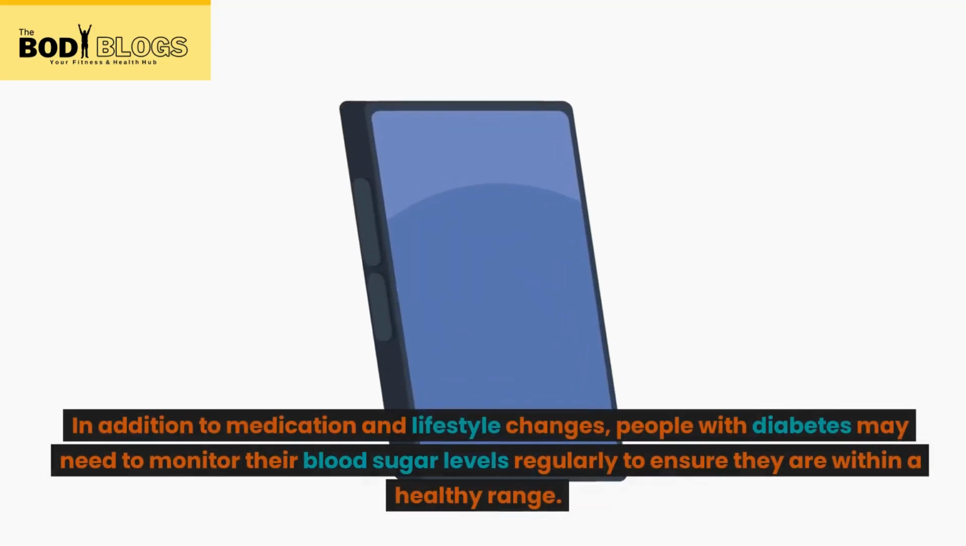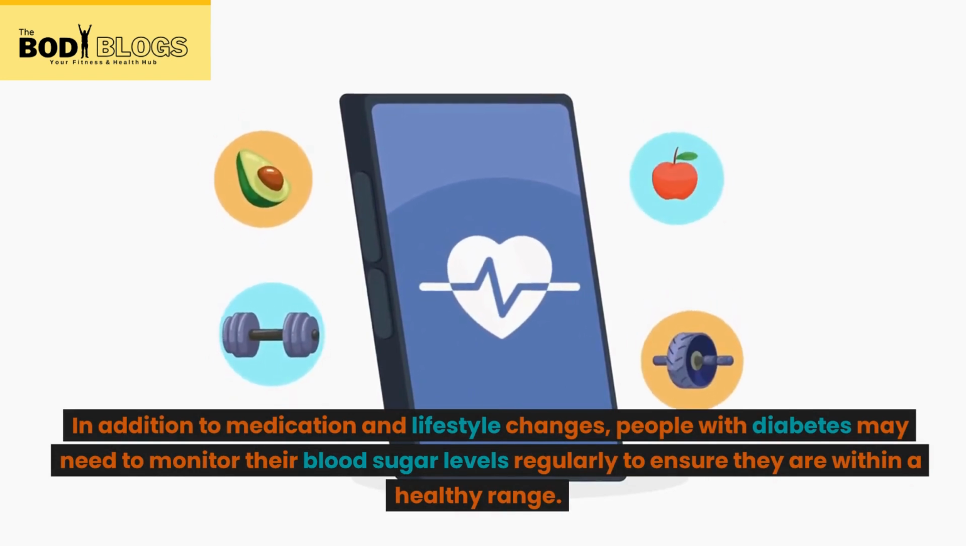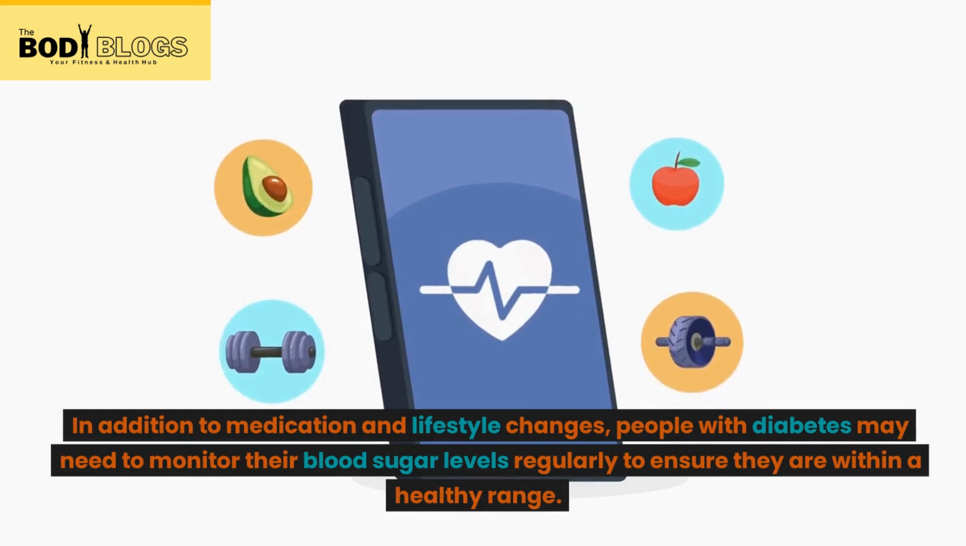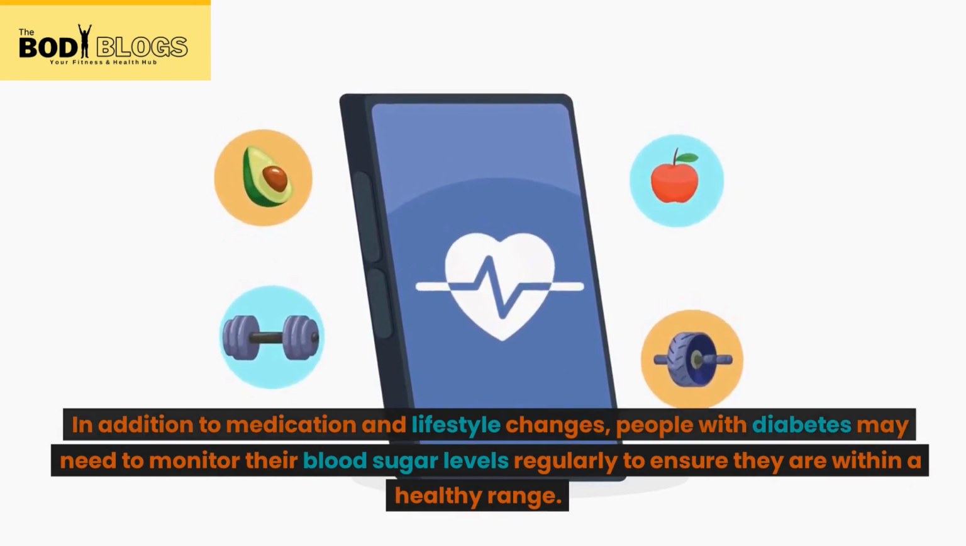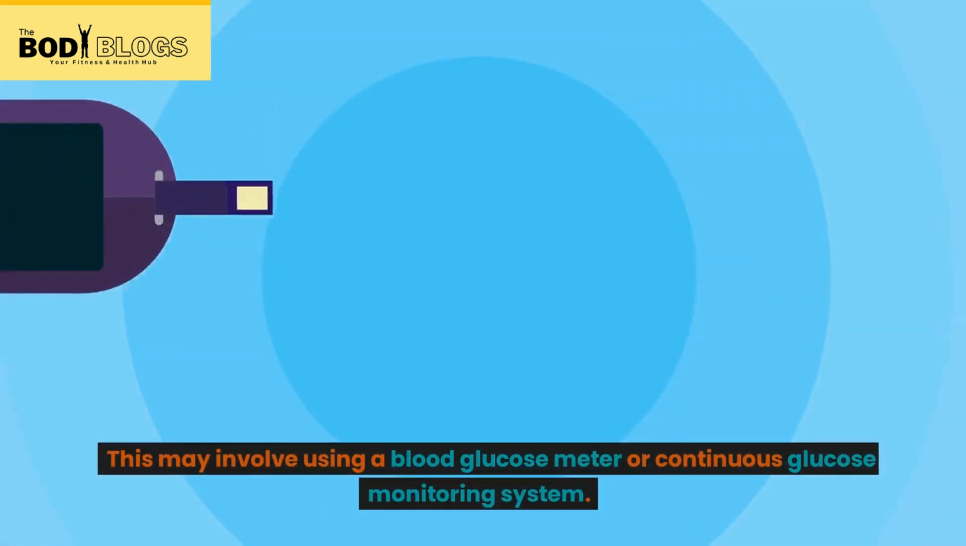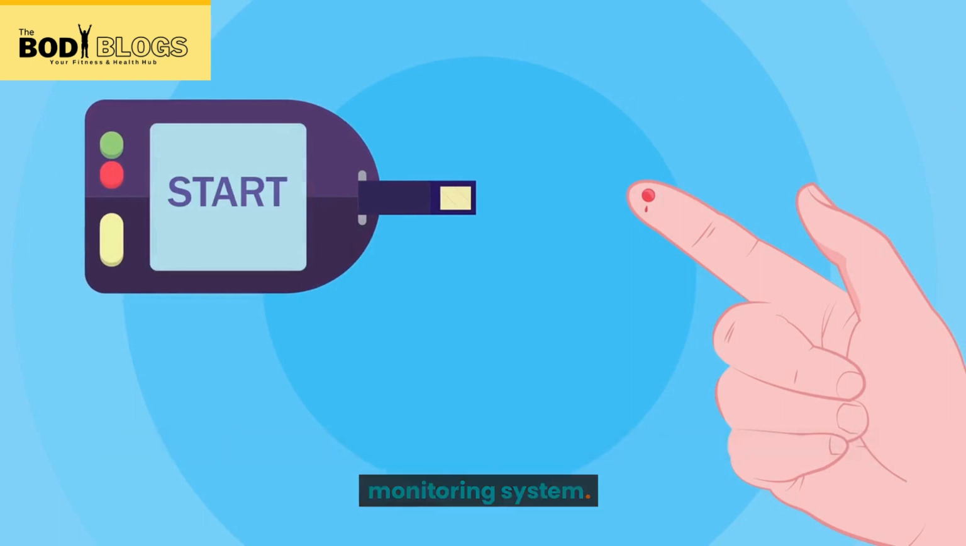In addition to medication and lifestyle changes, people with diabetes may need to monitor their blood sugar levels regularly to ensure they are within a healthy range. This may involve using a blood glucose meter or continuous glucose monitoring system.